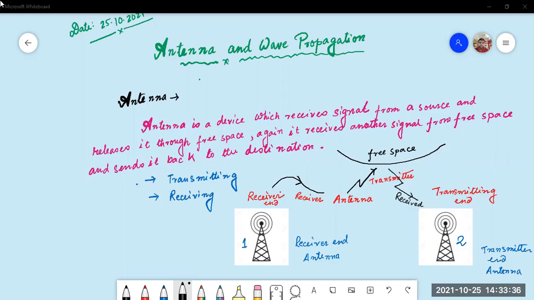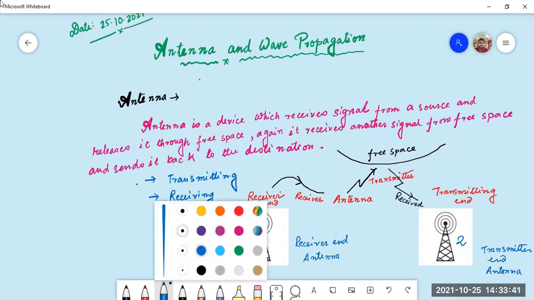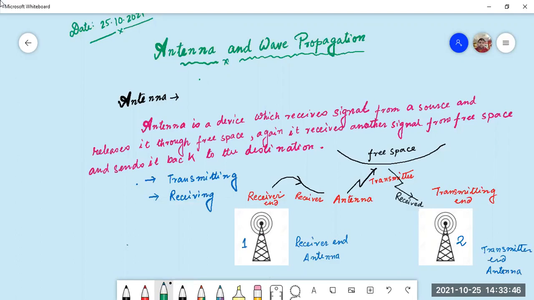What are they? If I tell there are two mediums, one is called sender or receiver, and another is called free space.